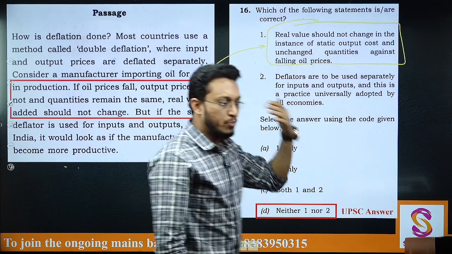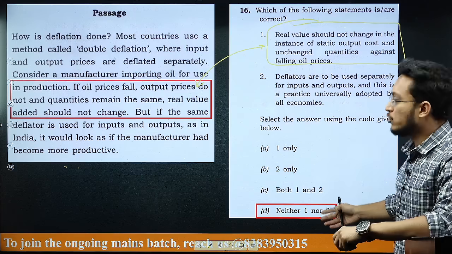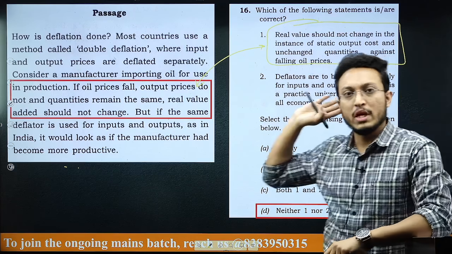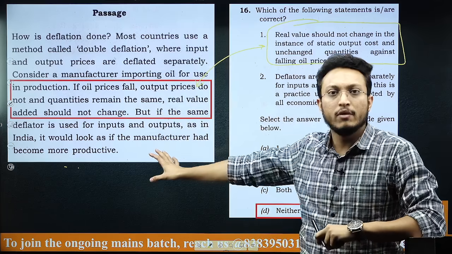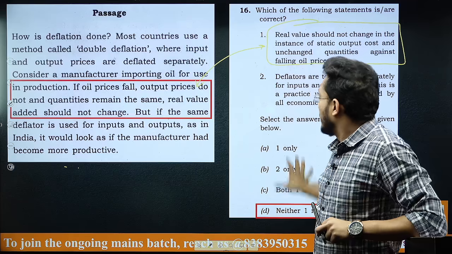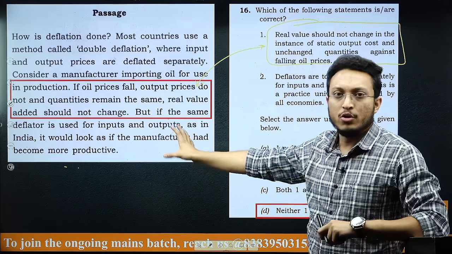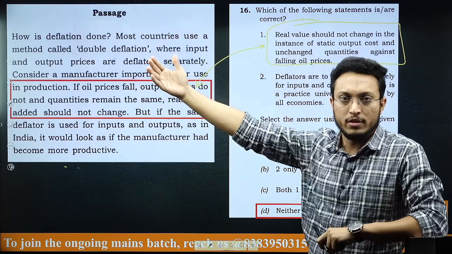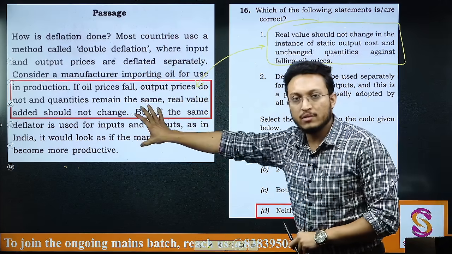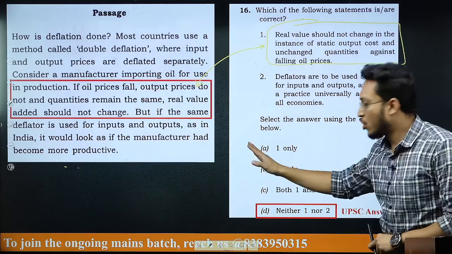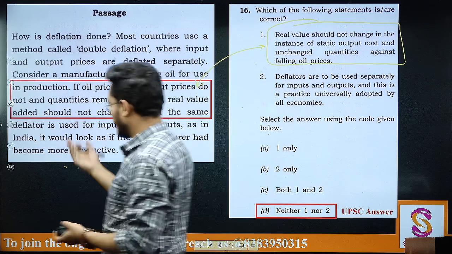But again, UPSC has given neither as the answer and there are arguments supporting neither, also giving all sorts of economics explanation here. But again, you need to see that this is a passage that is given, and most of the times you have to stay in the realm of the passage, what is asked. You do not need to venture out of it. So if you just stay here, whatever is directly said has been written here. So normally your answer should be first is correct and one only should be the right answer.